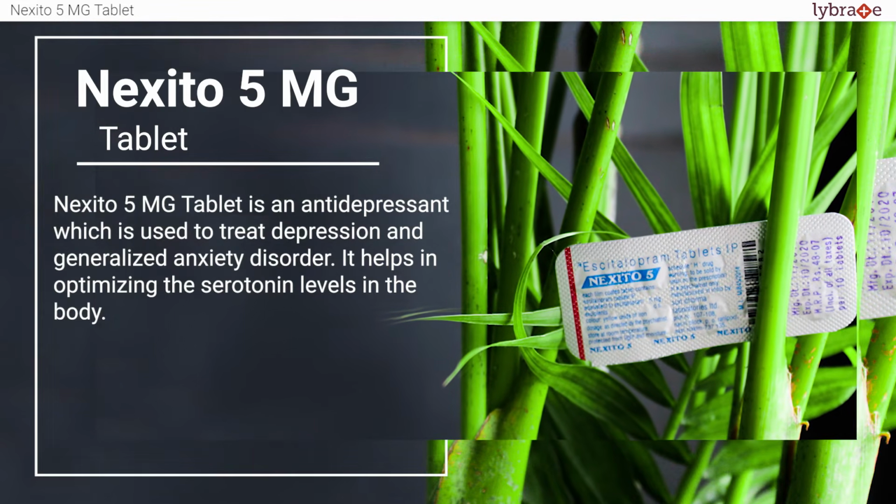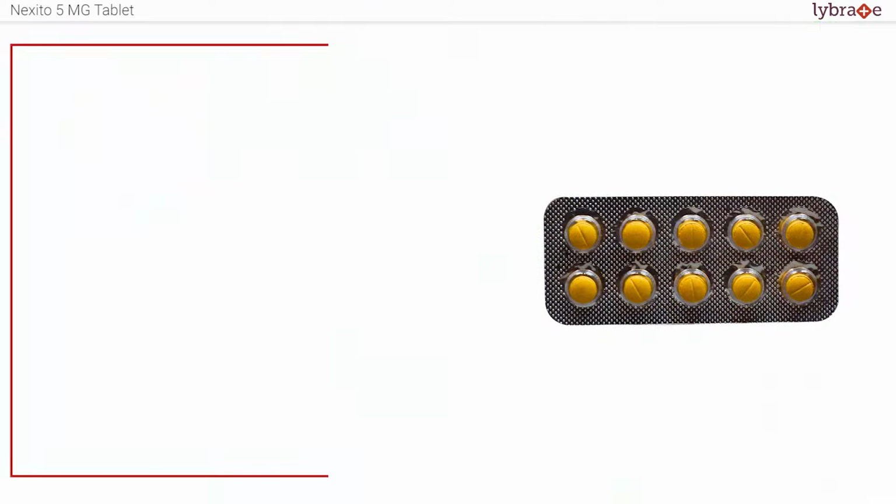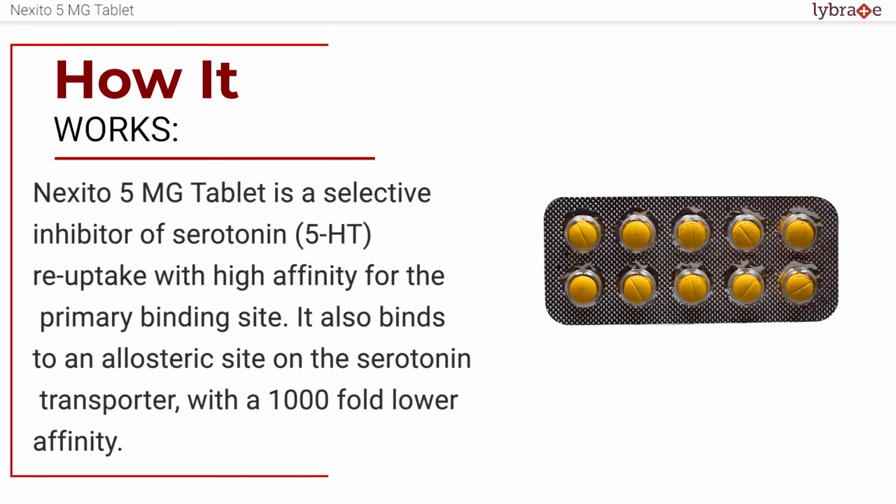Nexito tablet is an antidepressant which is used to treat depression and generalized anxiety disorder. It helps in optimizing the serotonin levels in the body. Nexito tablet is a selective inhibitor of serotonin reuptake with high affinity for the primary binding site. It also binds to an allosteric site on the serotonin transporter with a 1000-fold lower affinity.